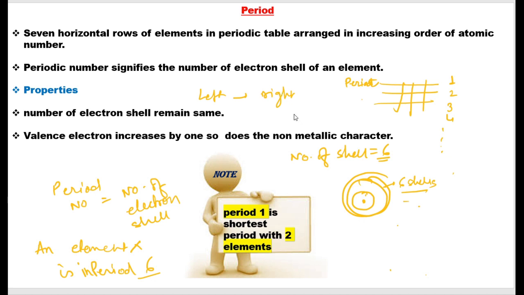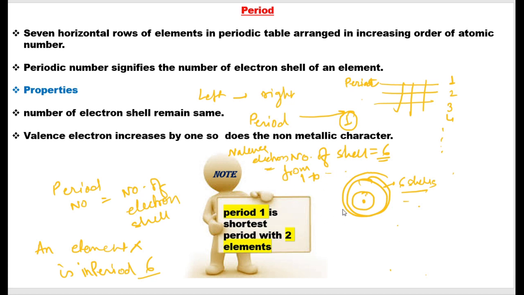It will remain the same for that particular period. What I'm trying to say is, for period 1, as you go from left to right, the number of shells will always remain 1. Okay. But what does change as you go from left to right? The valence electrons will increase from 1. Okay.